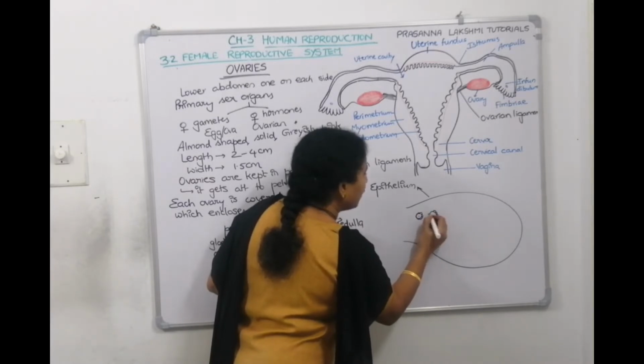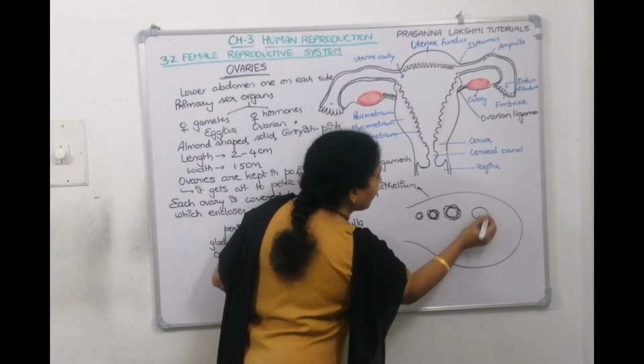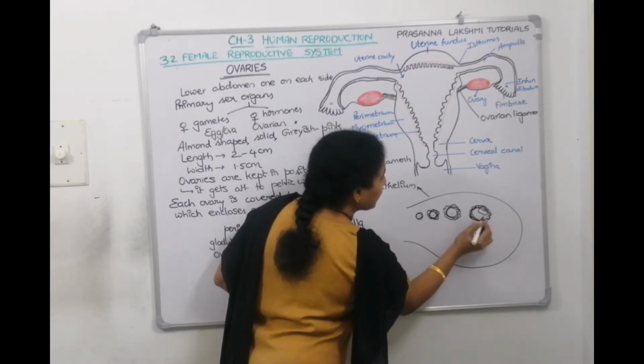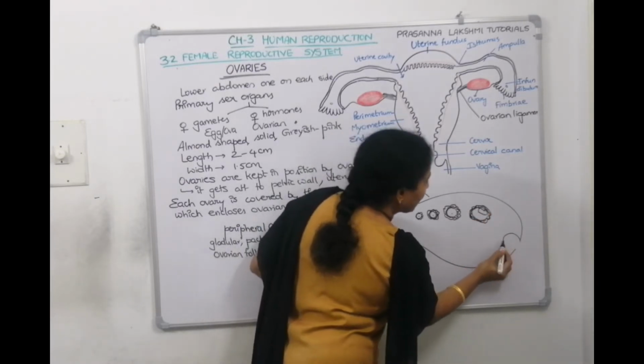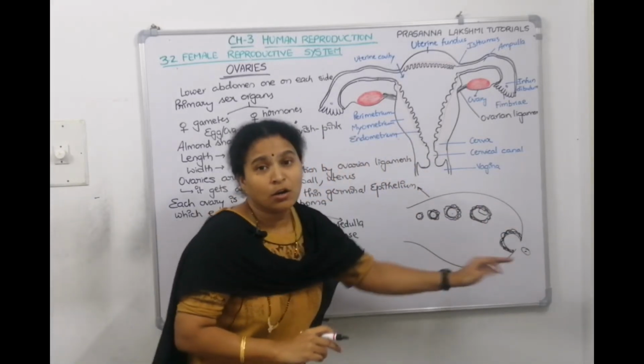The primary follicle will grow and become a secondary follicle. It will further grow and become a tertiary follicle. Then a fluid-filled antrum will be formed and it becomes a matured Graafian follicle. Now, this matured Graafian follicle will rupture and release the egg. This process is called ovulation.